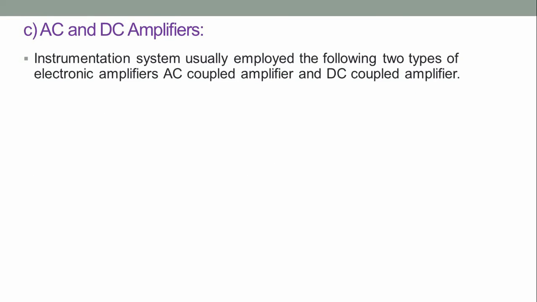Next, we'll discuss AC and DC amplifiers. The instrumentation system usually employs the following two types of electronic amplifiers: AC coupled amplifier and DC coupled amplifier.